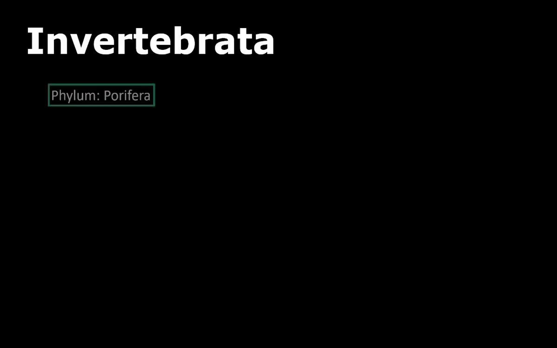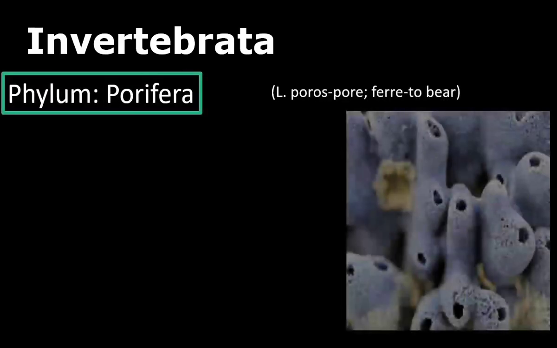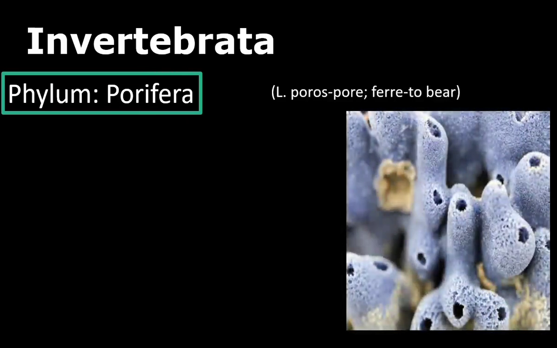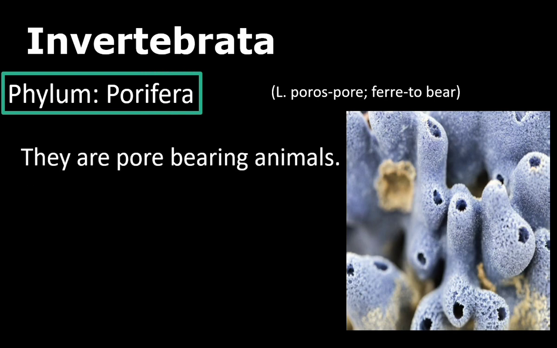Let us start with the phylum Porifera. Pore means pore or openings. Fera means bear or having. These animals have small holes on the body. They are commonly called sponges. They are pore-bearing animals, commonly called sponges.